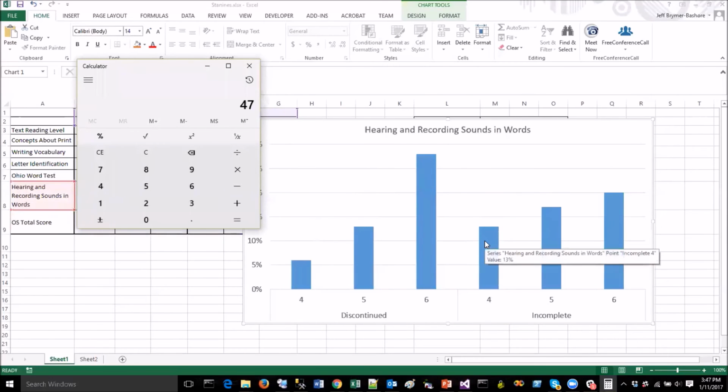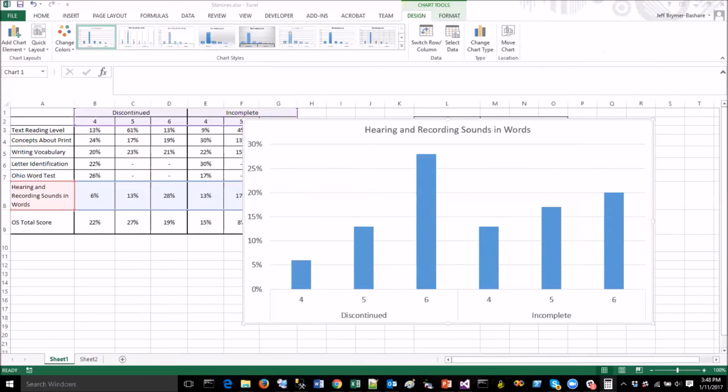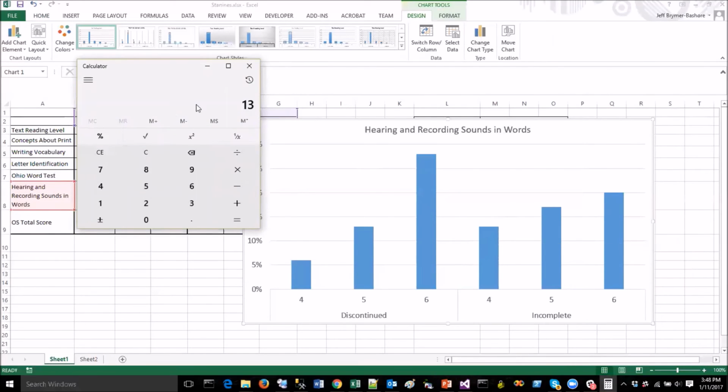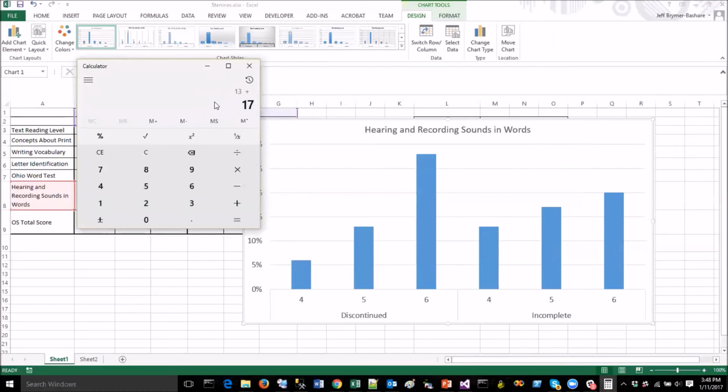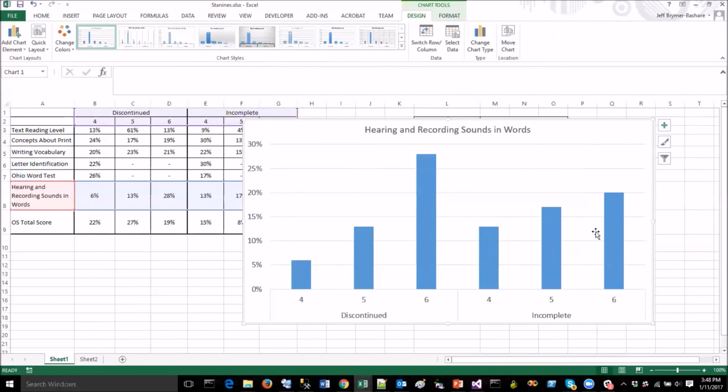Now over here in our incomplete section, we've got 13% plus 17% plus an additional 20. So that's about 50%. So we have half of our kids, almost the same amount, a little bit more than our discontinued kids, in that average band range.